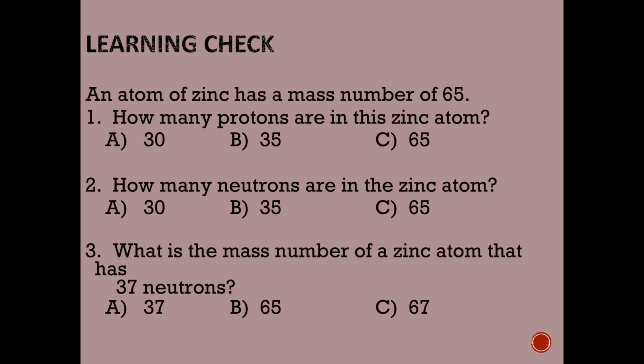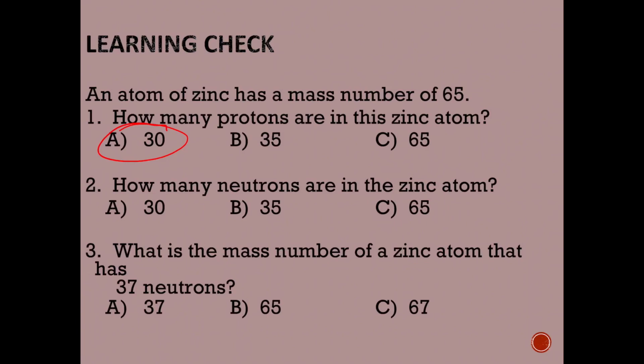An atom of zinc has a mass number of 65. How many protons are in this zinc atom? Now remember, it doesn't matter what the mass of the atom is to figure out the number of protons, because the protons define the atom. We look at zinc on the periodic table and find that zinc is atomic number 30. Therefore, zinc has 30 protons.